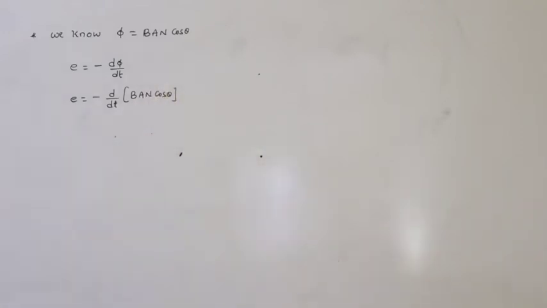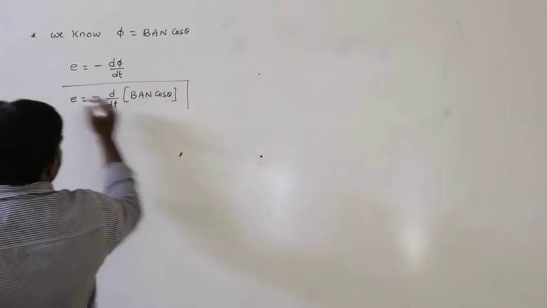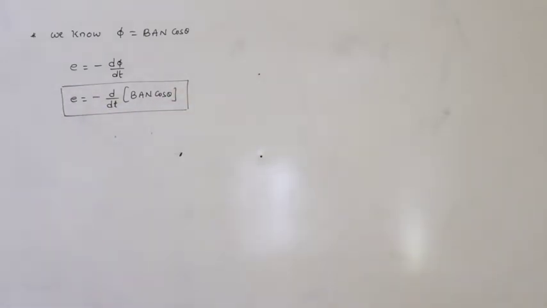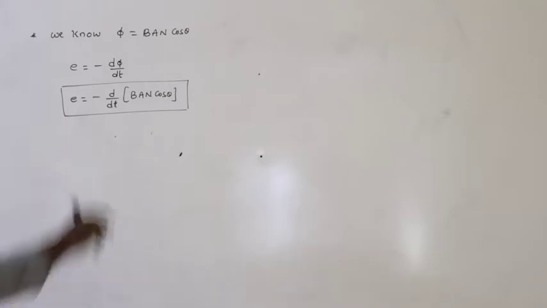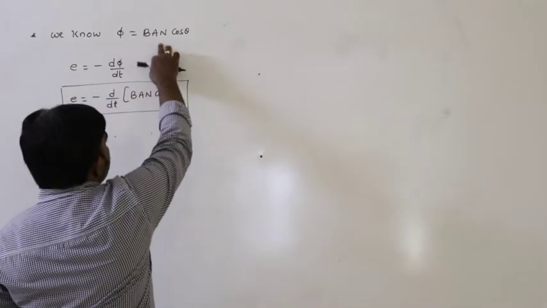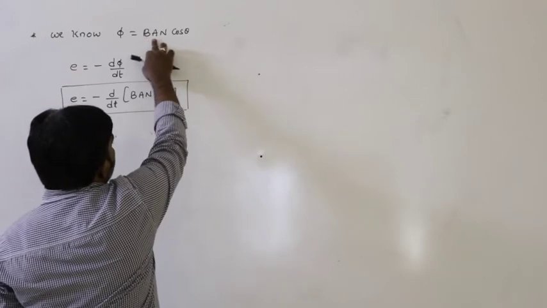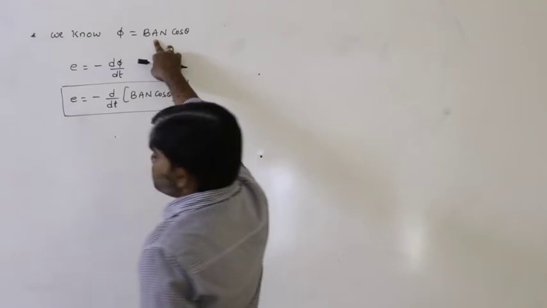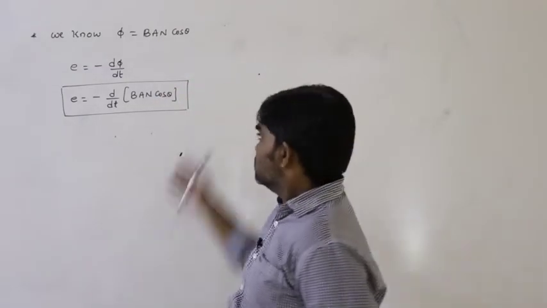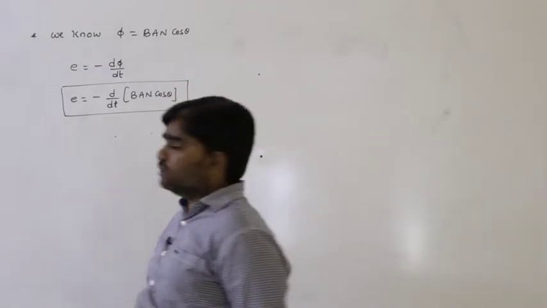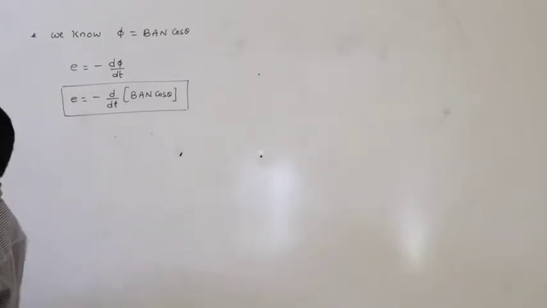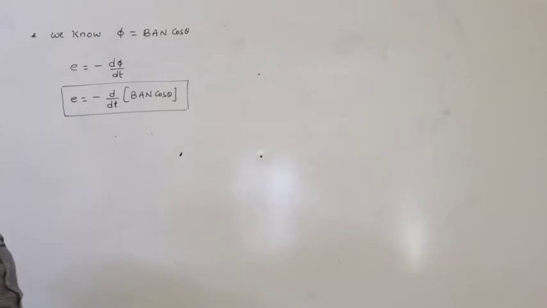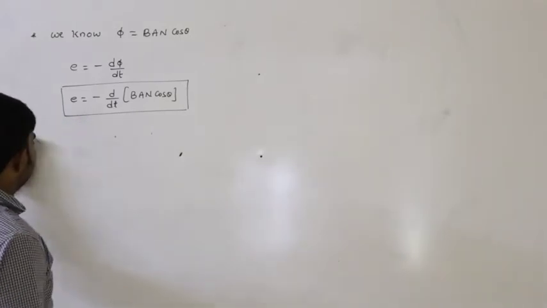E is equal to minus d by dt of BAN cos theta. So this is the induced EMF. And what is phi here? Flux. What is the flux formula? We discussed already, BAN cos theta. B is the magnetic field, A is the area of cross section, N is the number of turns, and theta is the orientation. So E is equal to minus d by dt of BAN cos theta. So this is the induced EMF here.